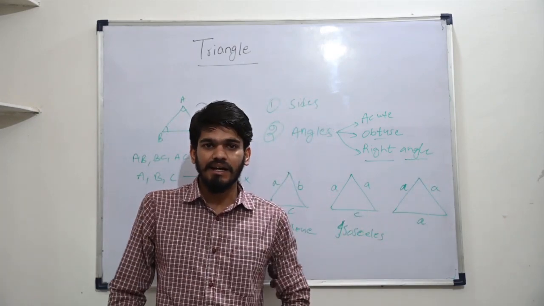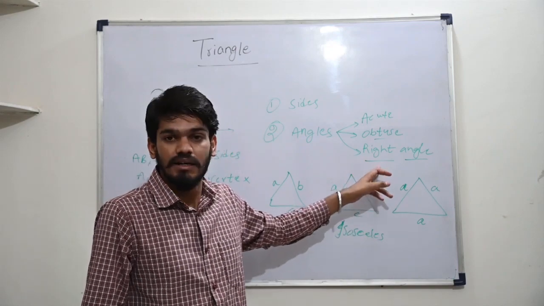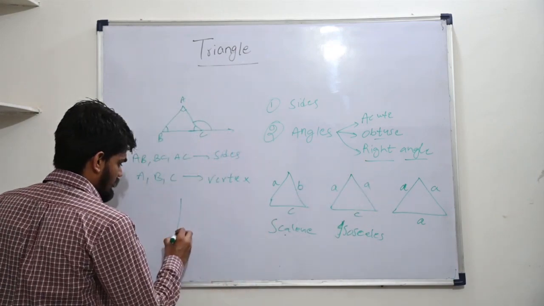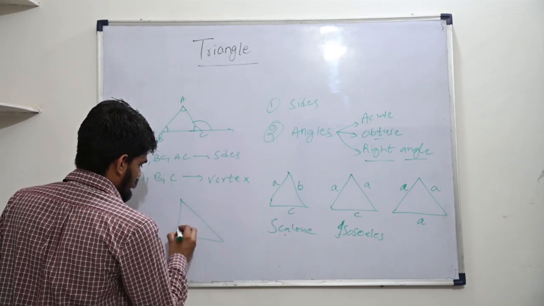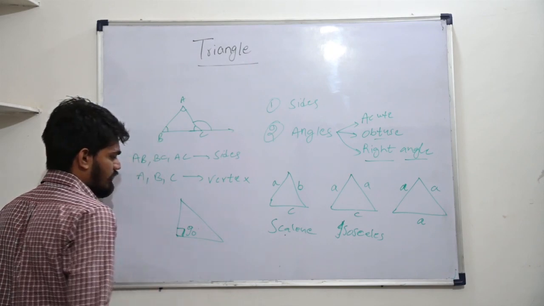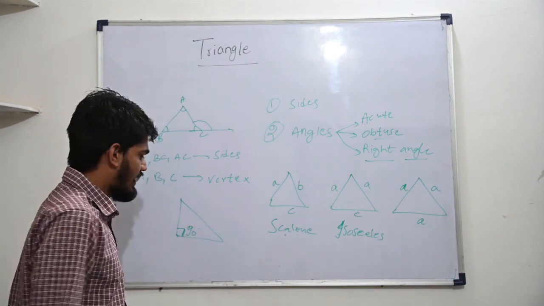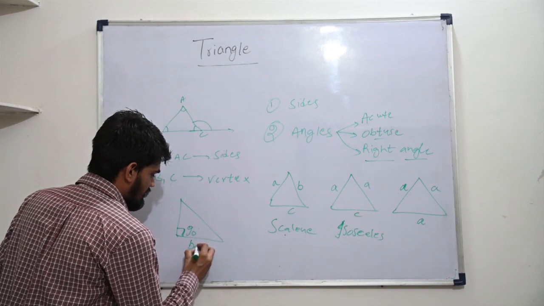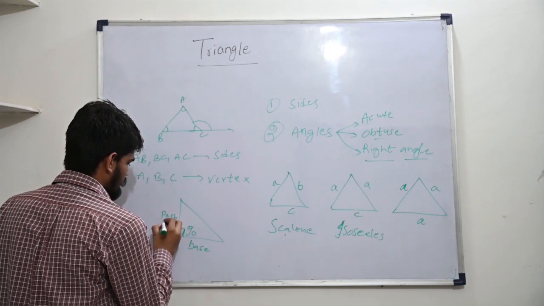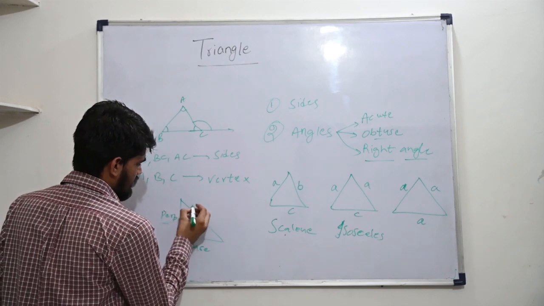A right angle is a 90 degree angle. So in a triangle, when we have a 90 degree angle, it is known as a right angle triangle. In this right angle triangle, this will be the base, this will be the perpendicular, and this will be the hypotenuse.